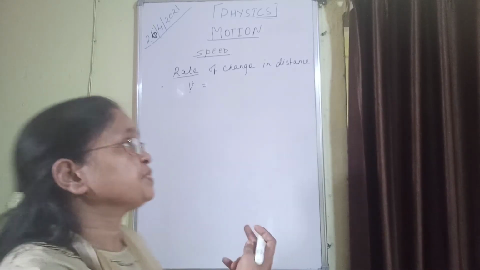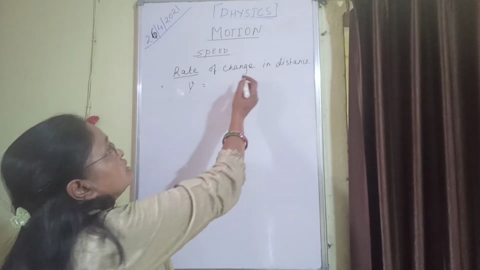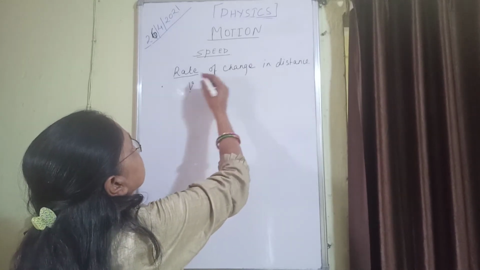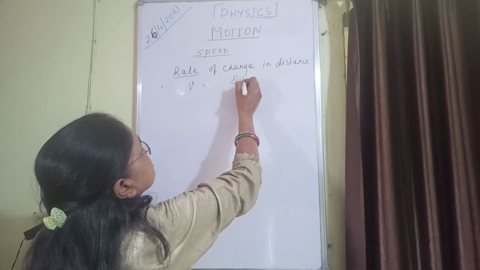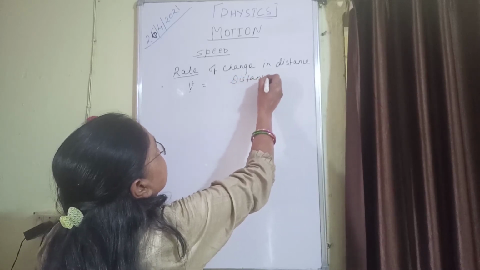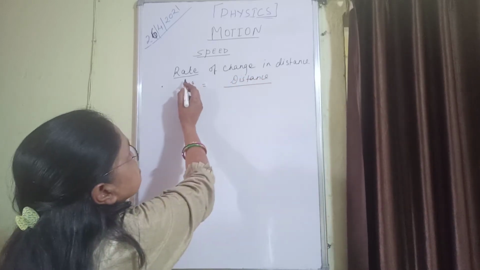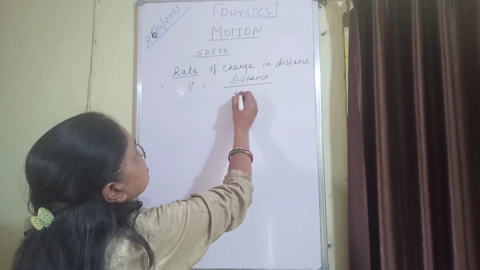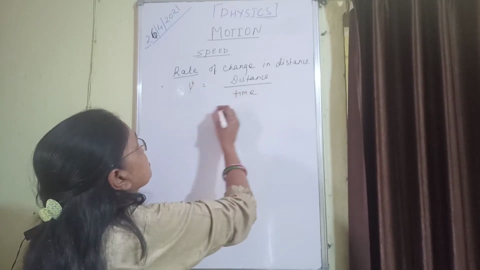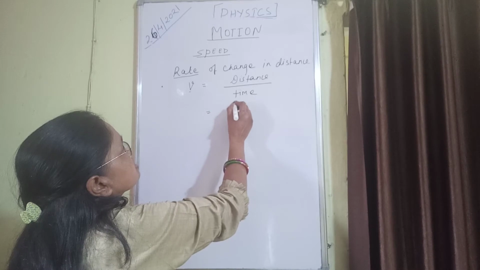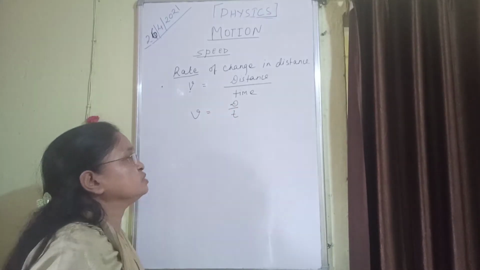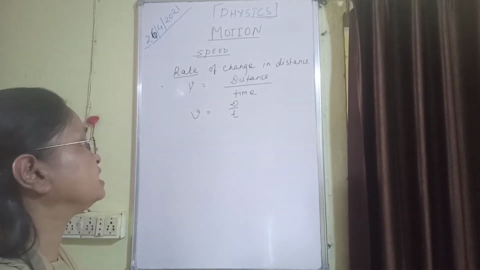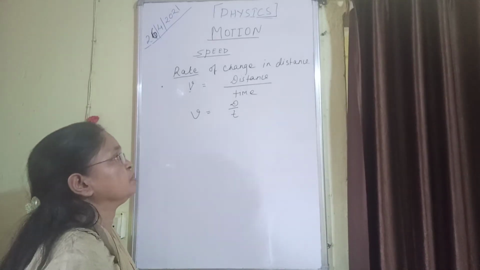So let's see what is happening in this. Rate of change in distance, that means it is distance, and rate is there, that means time. So we can write distance by time. So V, that is speed, is equal to distance by time.